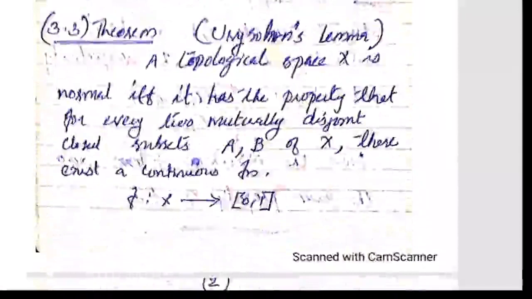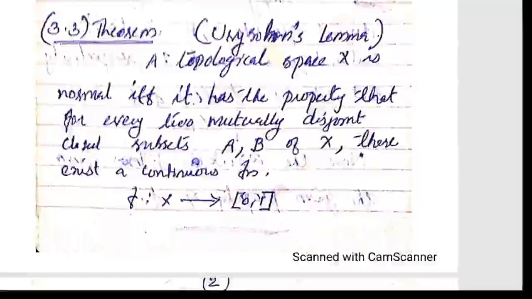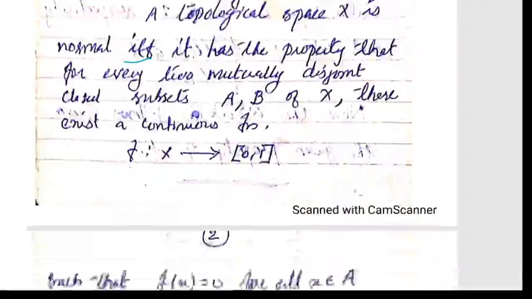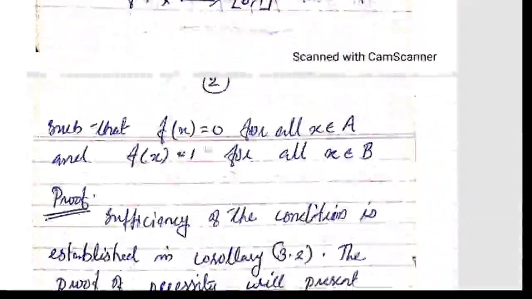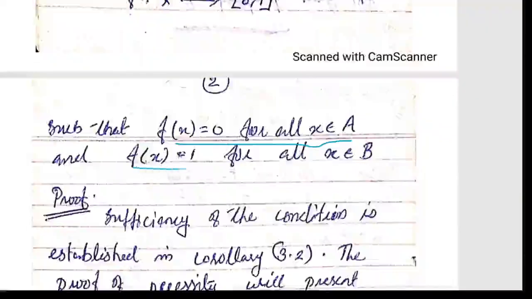A topological space X is normal if and only if it has the property that for every two mutually disjoint closed subsets A and B of X, there exists a continuous function f from X to the closed interval [0, 1] such that f(x) is equal to 0 for all x in A and f(x) is equal to 1 for all x in B.